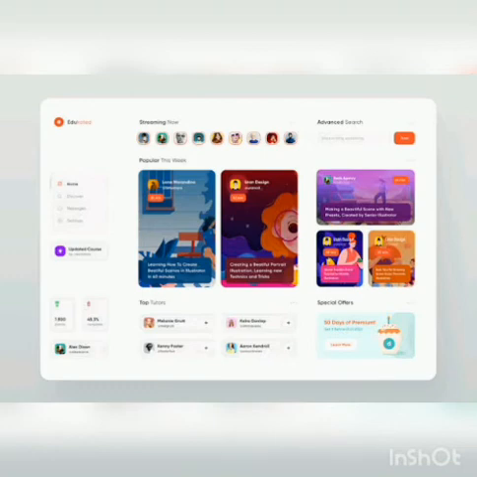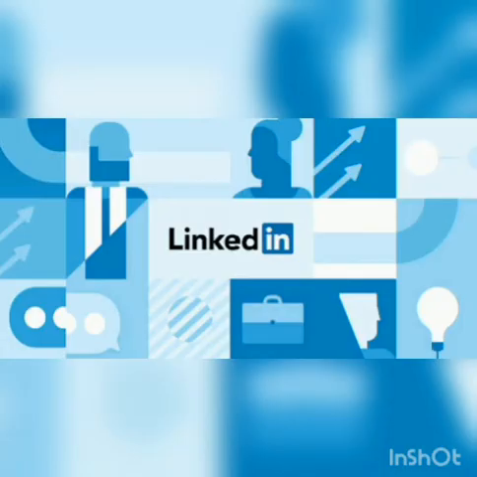Okay, next is LinkedIn. LinkedIn is the world's largest professional network on the internet, with more than 259 million members worldwide. It was launched on May 5, 2003 by Reid Hoffman.